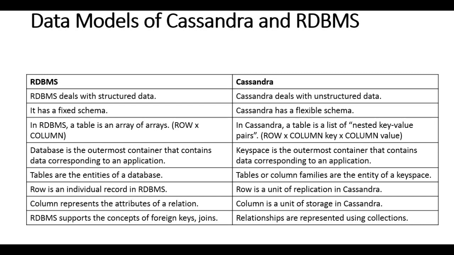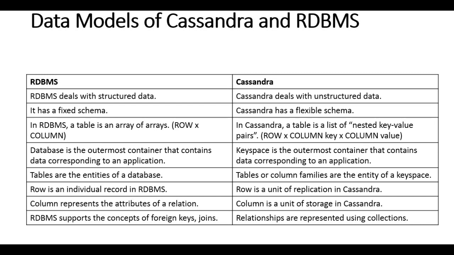A row is an individual record in the RDBMS, but the row here in Cassandra is the unit of replication in the application. In the RDBMS, the column represents the attribute of a relation. But in Cassandra, the column is a unit of storage. RDBMS supports the concepts of foreign keys and joins.